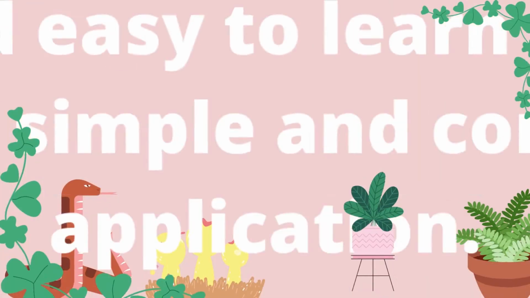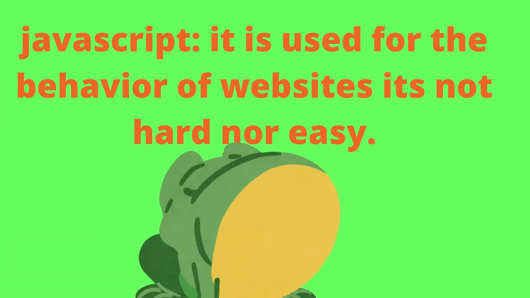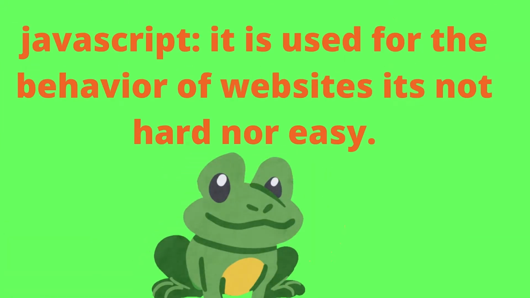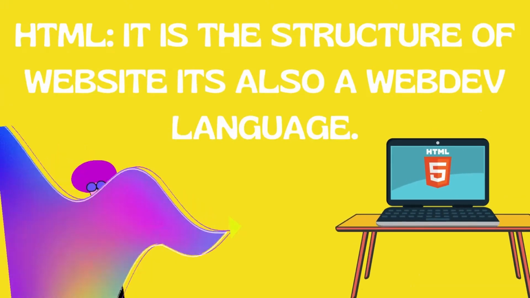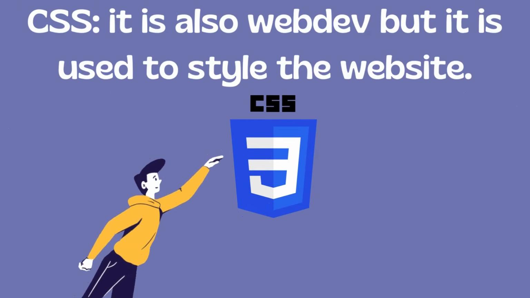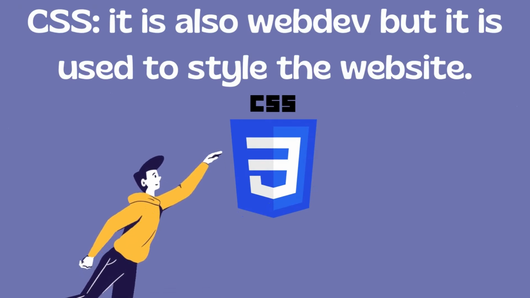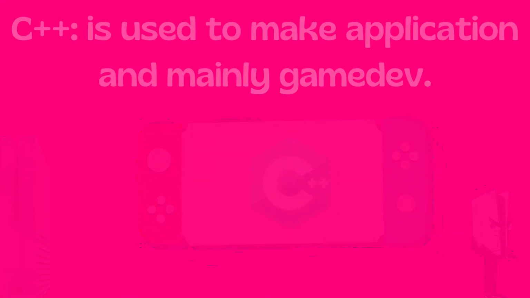This is a list of some of the most popular languages. Python is the most simple of all of them. Python is used to make simple and complex applications. JavaScript is the behavior of most websites. HTML is the structure of most, if not all, websites. CSS is the style of websites. If there was no CSS, websites would... C++ is mostly used for game dev and applications.